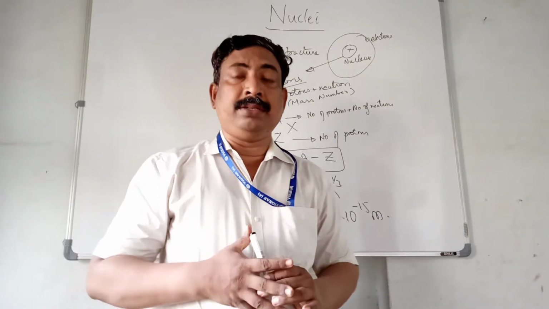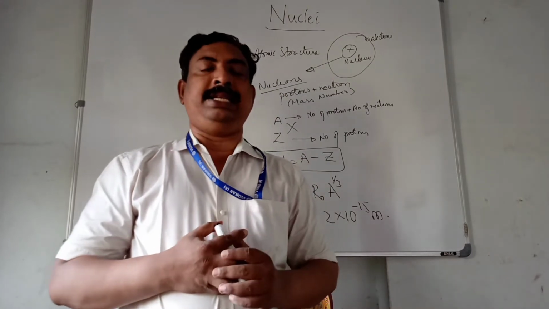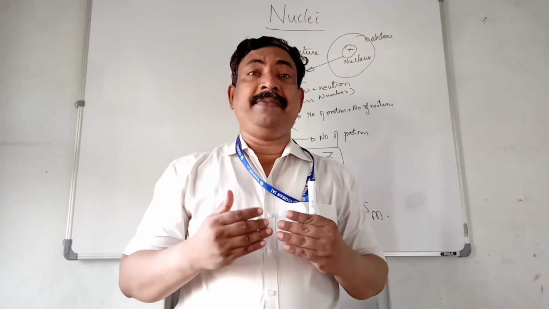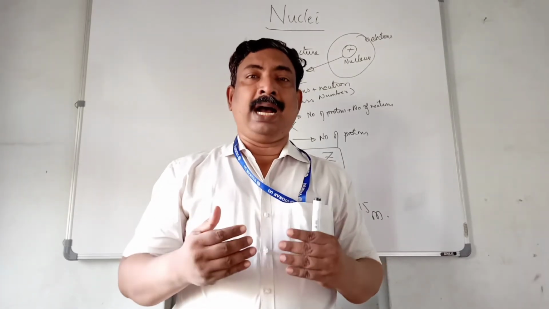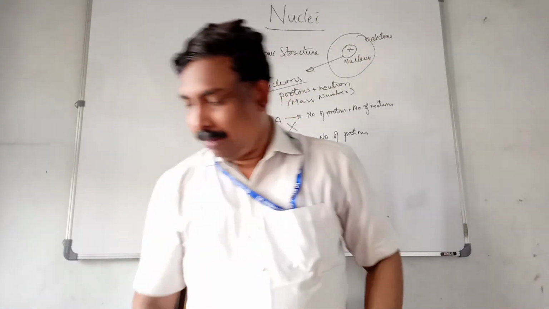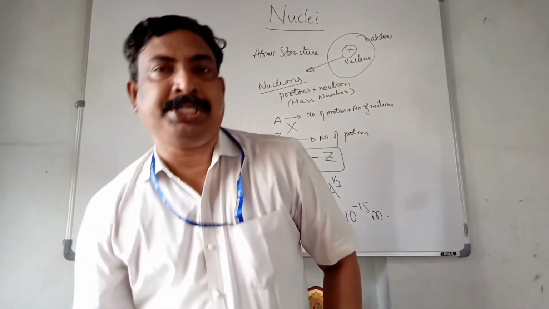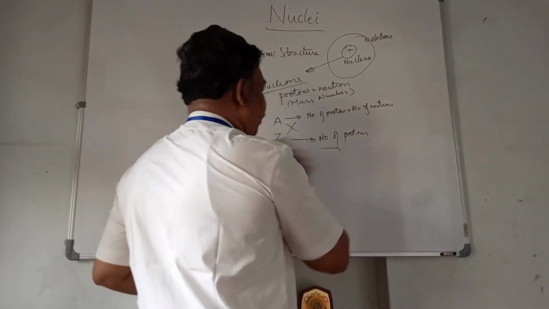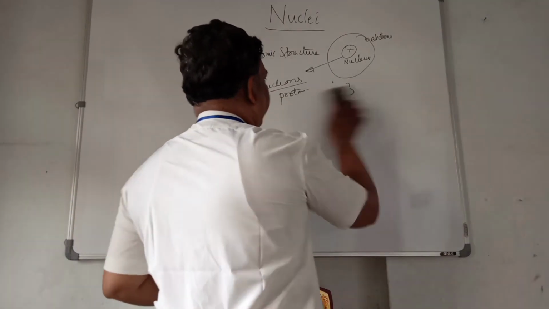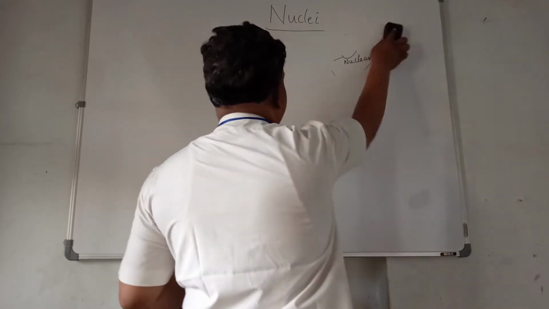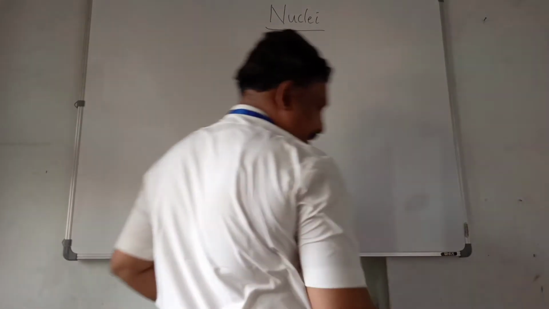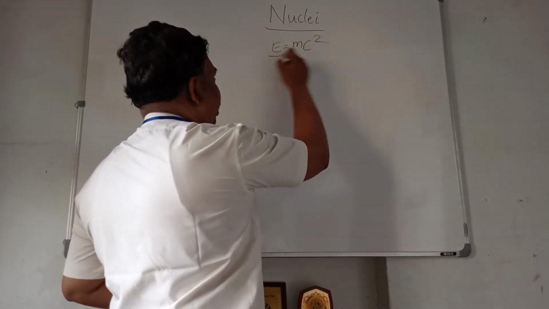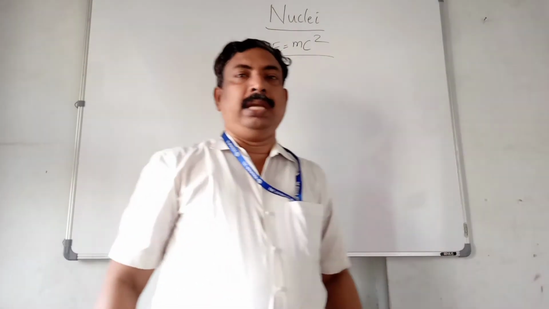Now we are going to see Einstein's mass energy equivalence. He is a very famous scientist who has given the relation between mass and energy. He proved that mass is like another form of energy and energy can become mass. A very beautiful formula is given, and we are not going for the derivation. Einstein's mass energy equivalence is E is equal to mc square.